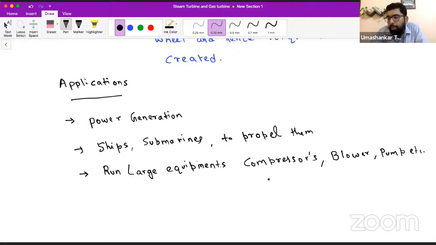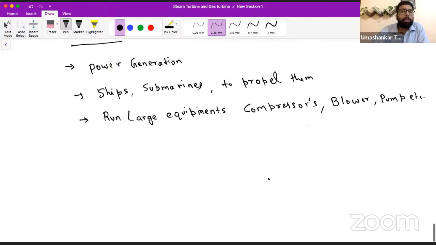So got the applications of steam turbine? Say yes or no. Sir, steam turbine is nothing but we are discussing the steam engine only. You can say so, because it is creating some power.